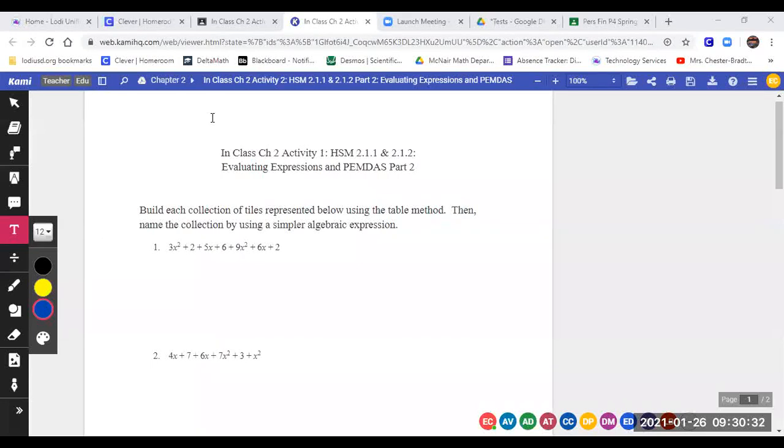To build each collection of tiles represented below using the table method, we have to make our table, then name the collection by using the simpler algebraic expression. We did this yesterday. It's the table thing we did yesterday. So let's go get our table made. Use the equation feature so we can use the squares.